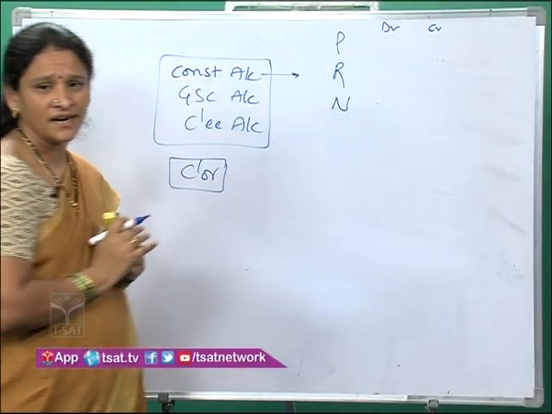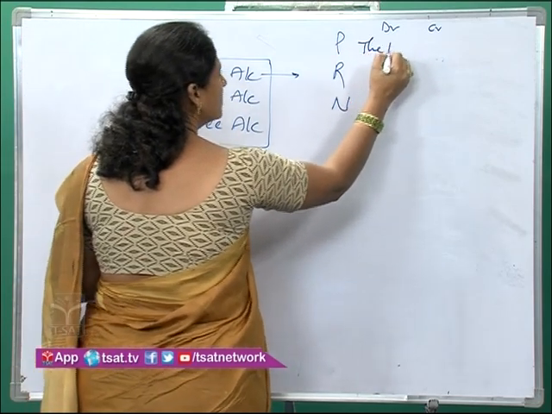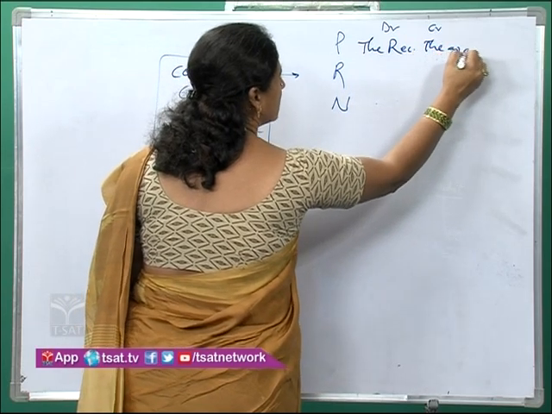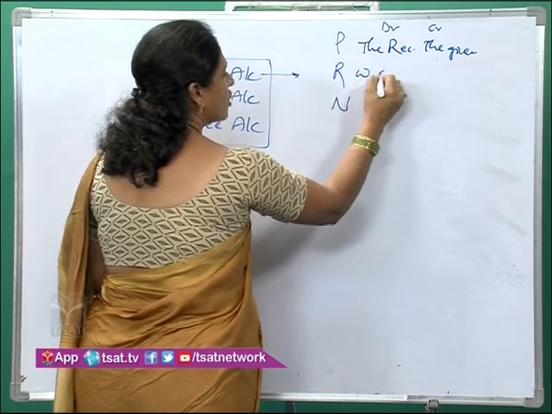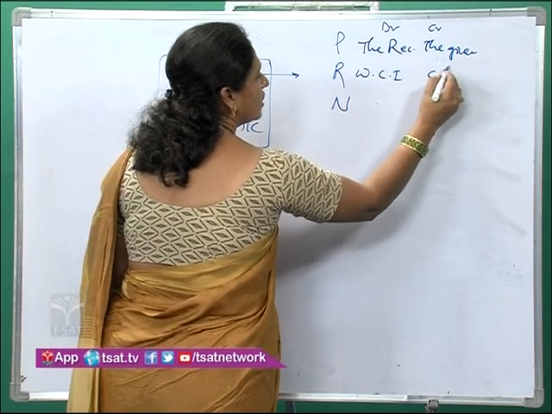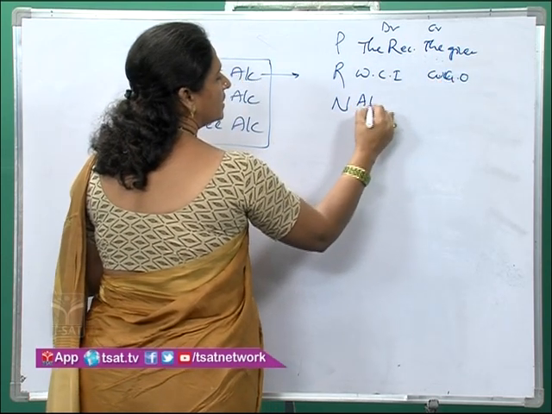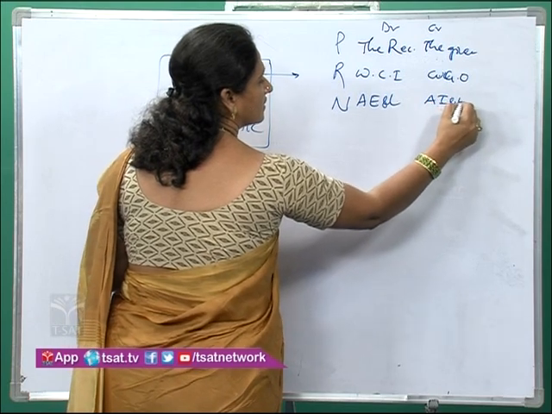Personal account, debit the receiver, credit the giver. Real account, debit what comes in and credit what goes out. And nominal account, debit all expenses and losses, credit all incomes and gains.